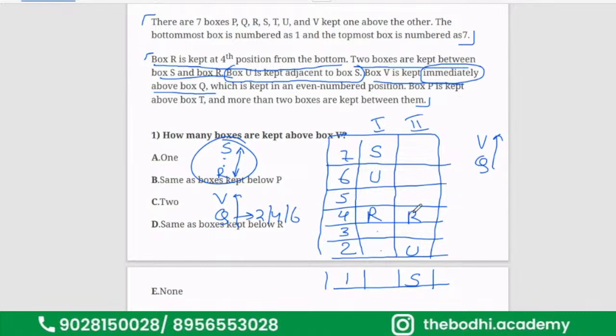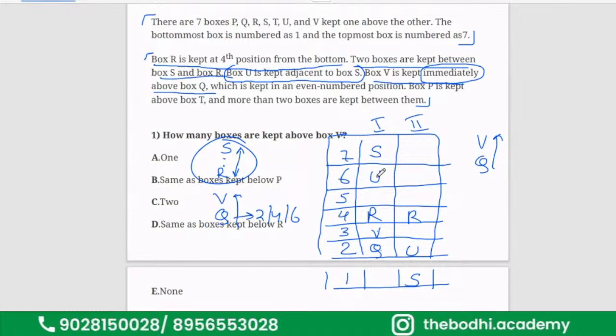So what are the positions we have for V and Q? Now see, in the first condition, we cannot place V and Q in the fifth. Why? Because if we place V on the fifth, Q cannot come. So if we place V on the third, Q can come on the second. Why? Because Q cannot come on the first one. So if Q comes on the second, V will come on the third.